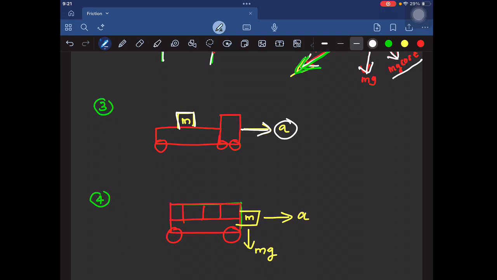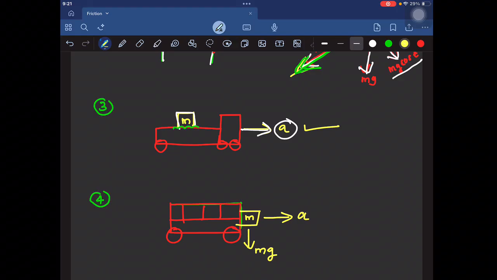You can see the conveyor belt. When we go to the airport or the railway station, we place our luggage on a conveyor belt, and our luggage moves along with the conveyor belt. In that case, the friction acts in the same direction as the motion of the conveyor belt. Okay, this is a similar example.